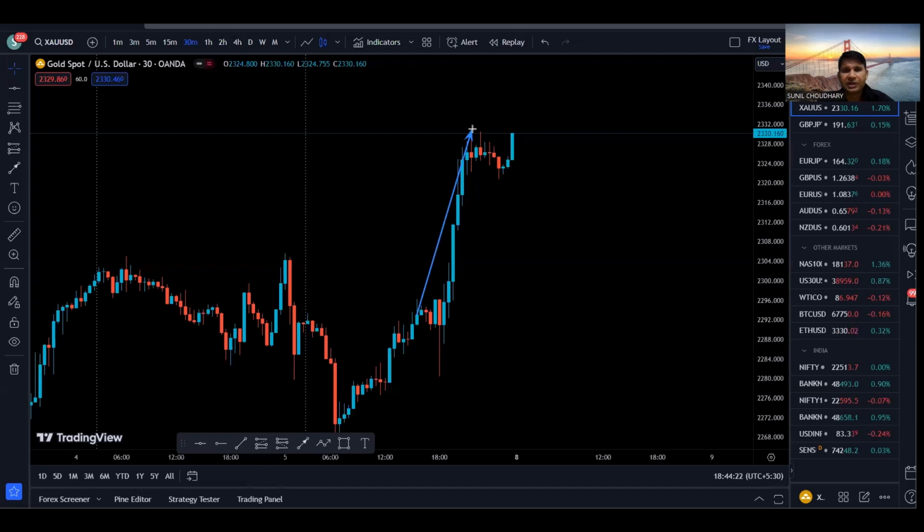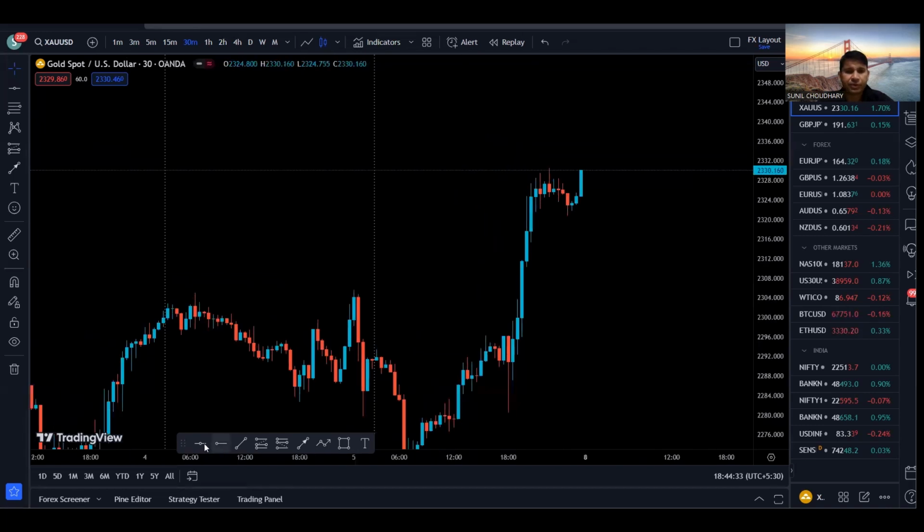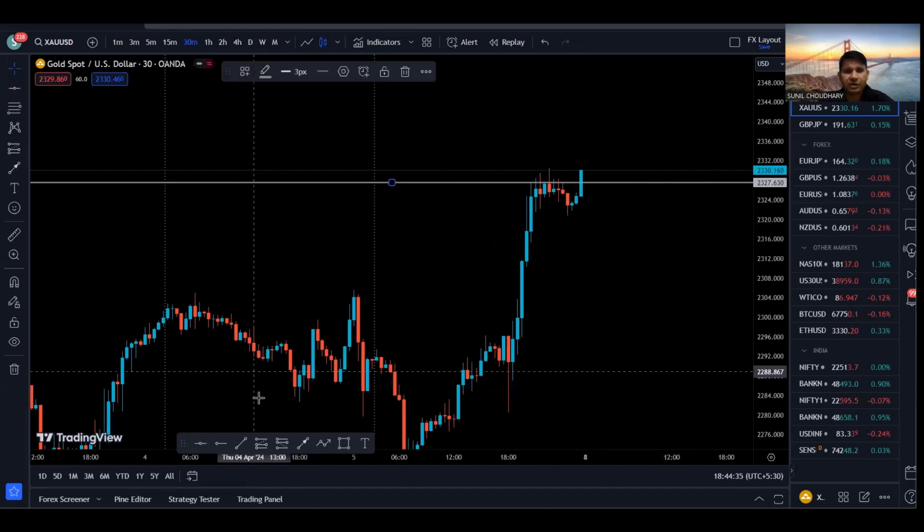So basically we created a high, and after that we came down, created a low, and then price came up and retested the previous high. So we are bullish on the 30-minute time frame. Now let's mark our support and resistances on the 30-minute time frame.